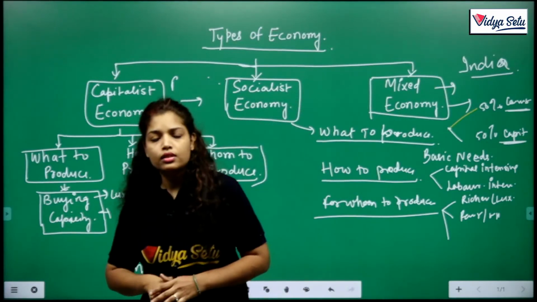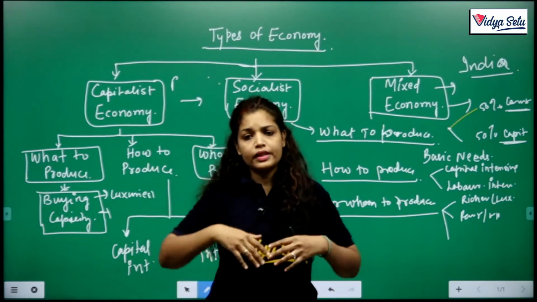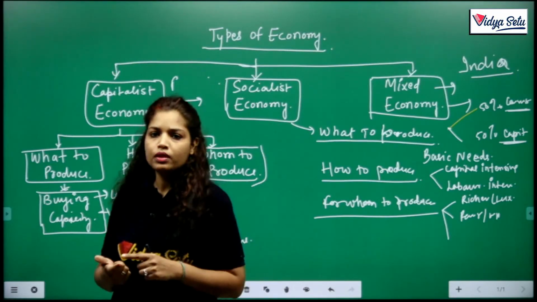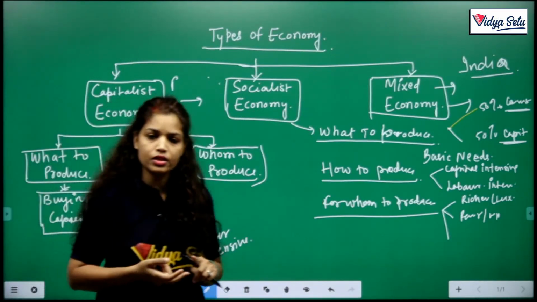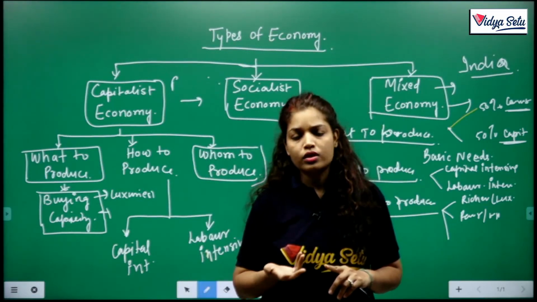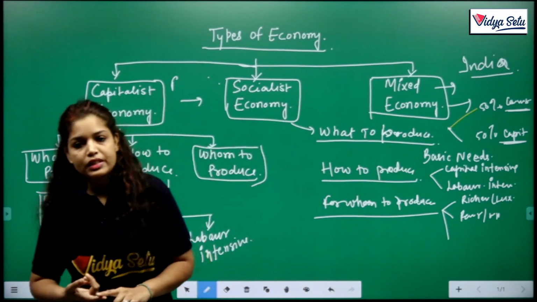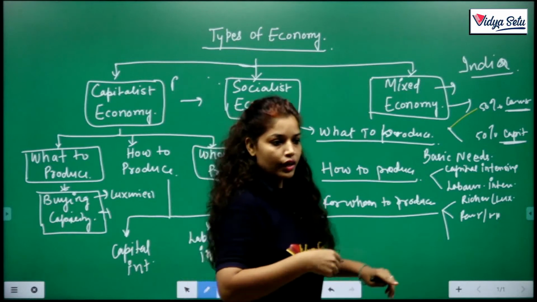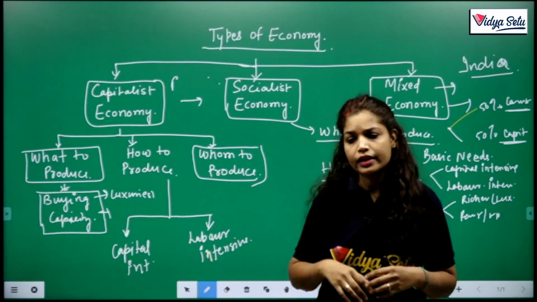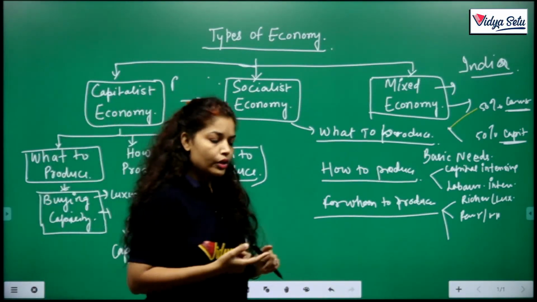So these are the three basic economies that deal with the problem. They have different ways to deal with the problem. First is capitalist economy: what to produce is decided by price mechanism, how to produce is the cheap one which is cost effective, and the third, for whom to produce, is those who have buying capacity. Same way in socialist economy, what to produce is for those who need that commodity, or which is welfare for all, well-being for all.